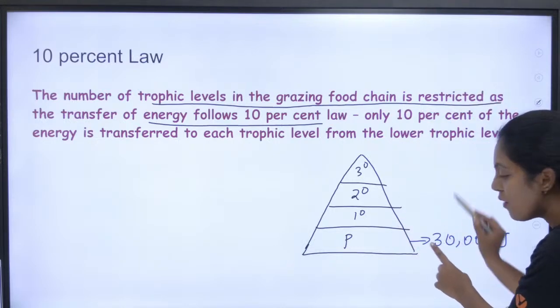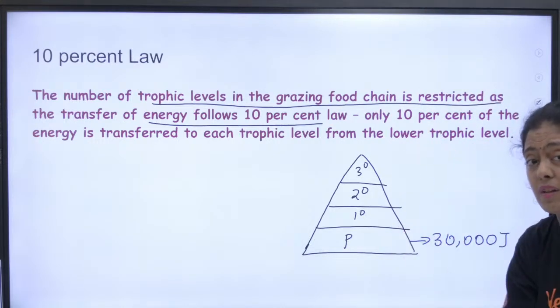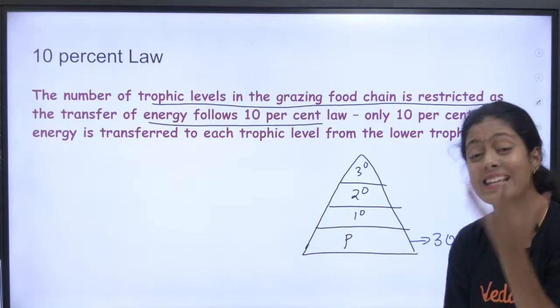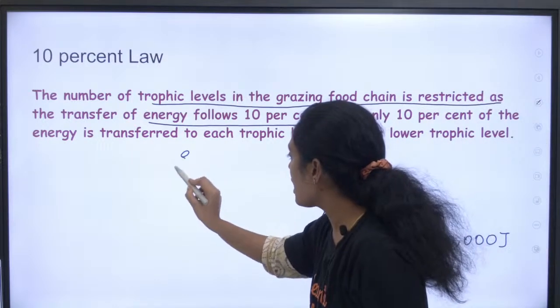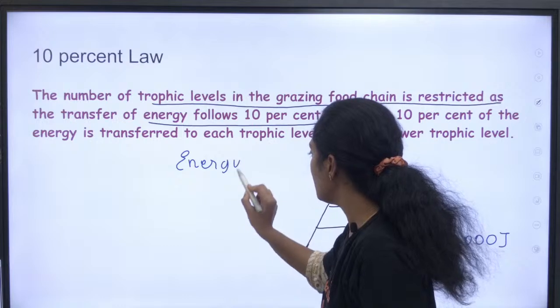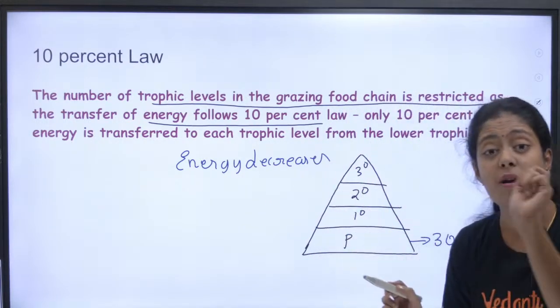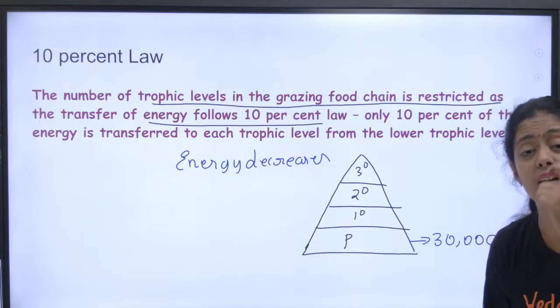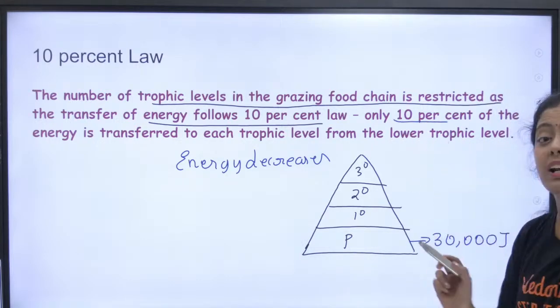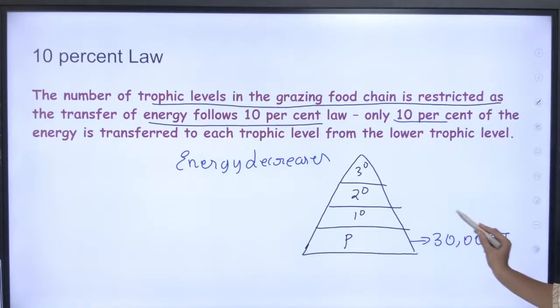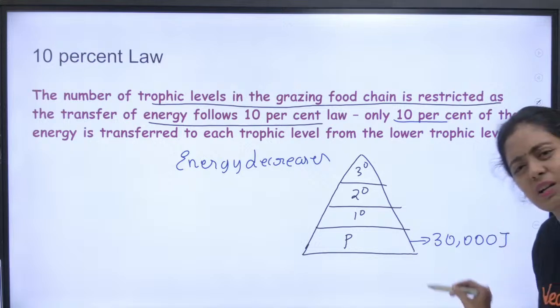As you go from one trophic level to another trophic level, the energy is decreasing. So அதுதான் நீங்க எல்லாருமே முதல்ல புரிஞ்சுக்கணும், energy decreases. Okay, and how much of energy is going from one trophic level to another trophic level? It is only 10%.